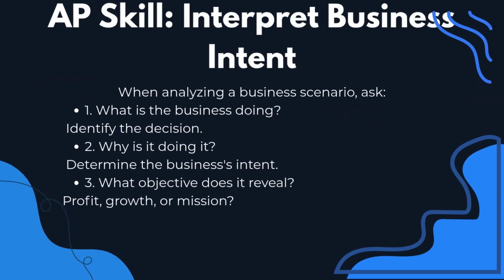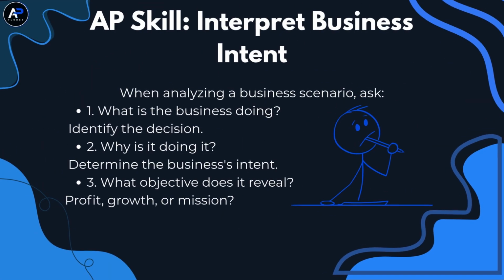Now, let's connect this to an important AP skill, interpreting business intent from scenarios. On the AP exam, you may be given a business decision without being directly told the company's objective. Your job is to figure out why the company made that decision. Start by asking, what is the business doing, why is it doing it, and what objective does that reveal? If a company is opening dozens of new locations, that suggests growth. If it's cutting costs to increase returns, that suggests profit. Look for the clues hidden in the scenario.